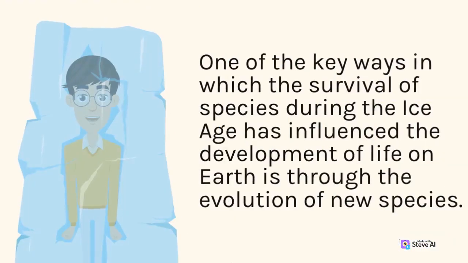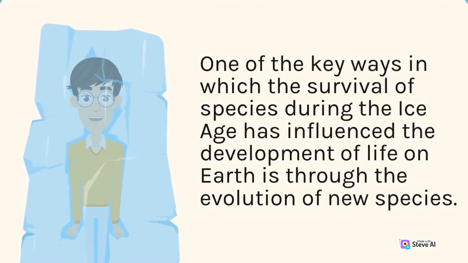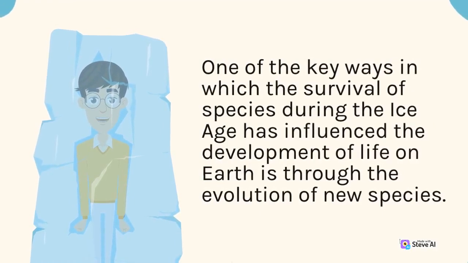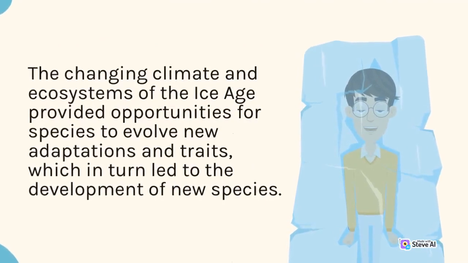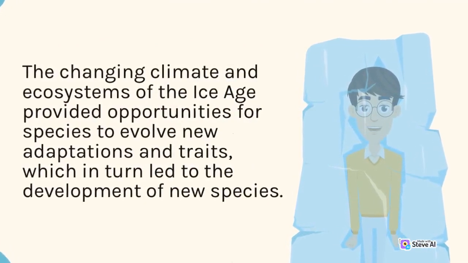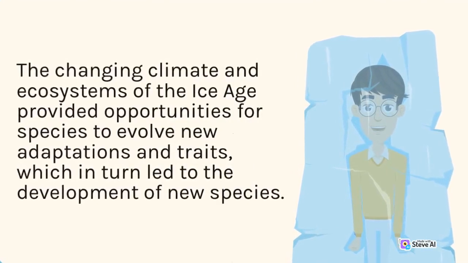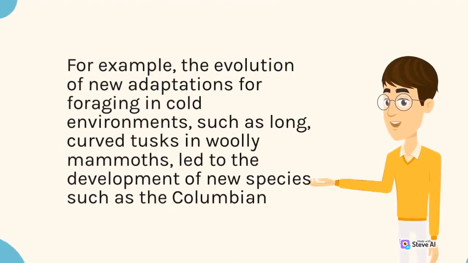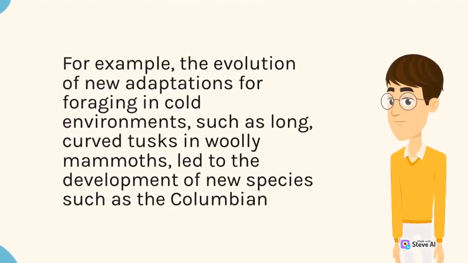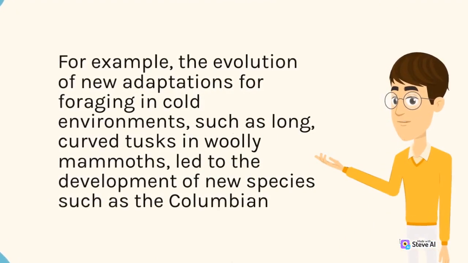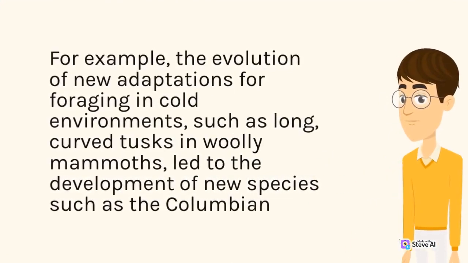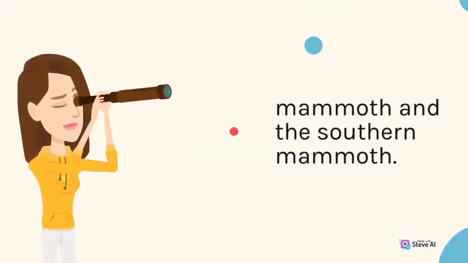One of the key ways in which the survival of species during the Ice Age has influenced the development of life on Earth is through the evolution of new species. The changing climate and ecosystems of the Ice Age provided opportunities for species to evolve new adaptations and traits, which in turn led to the development of new species. For example, the evolution of new adaptations for foraging in cold environments, such as long, curved tusks in woolly mammoths, led to the development of new species such as the Columbian mammoth and the southern mammoth.